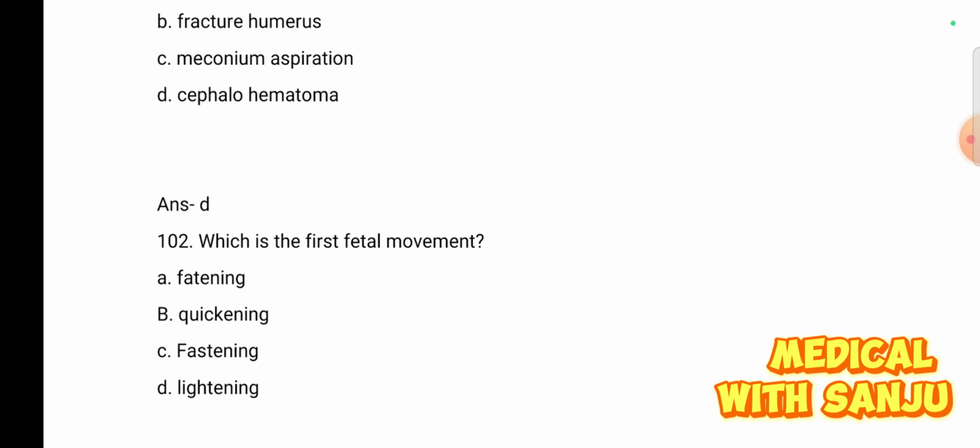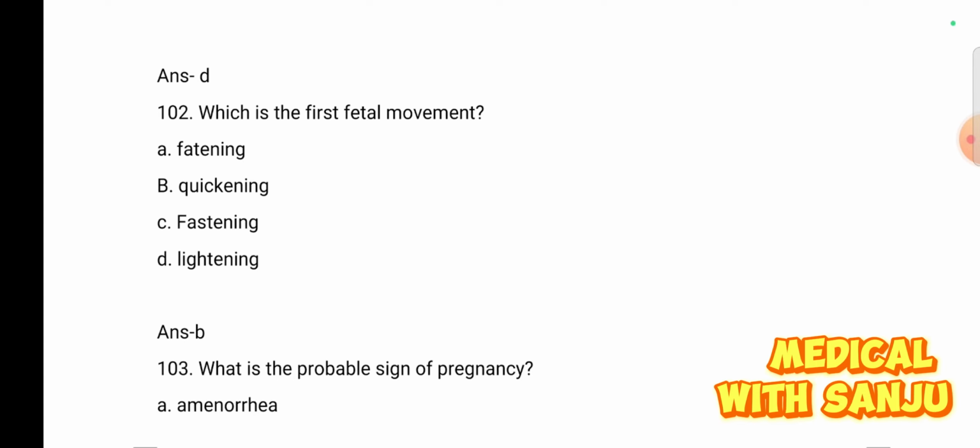Question number 102. Which is the first fetal movement? Option A, fattening. Option B, quickening. Option C, fastening. Option D, lightening. The first fetal movement is quickening. Option B is the right answer.